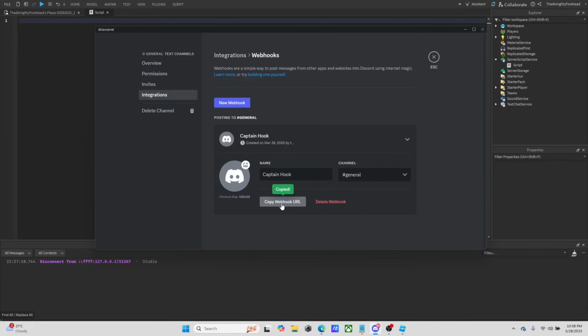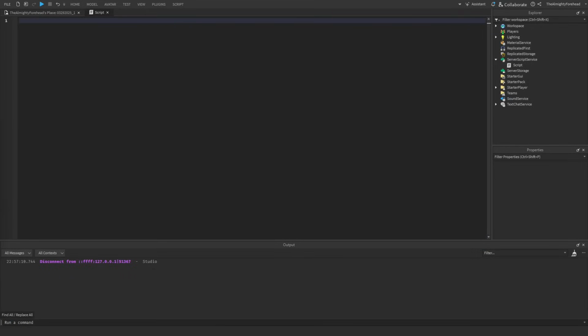So you just need to copy the webhook URL here, and then we're going to go back to Roblox and just create a variable for the webhook. Webhook URL. Oh my gosh. Okay, we have it in a string, right?